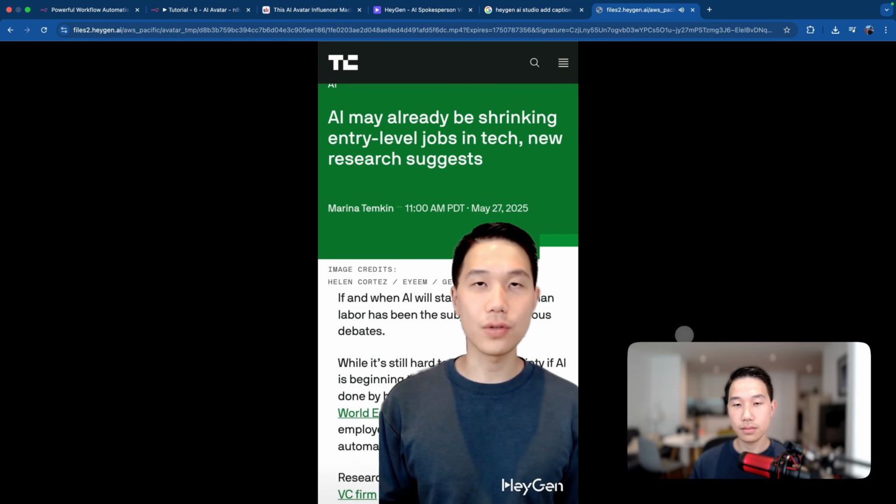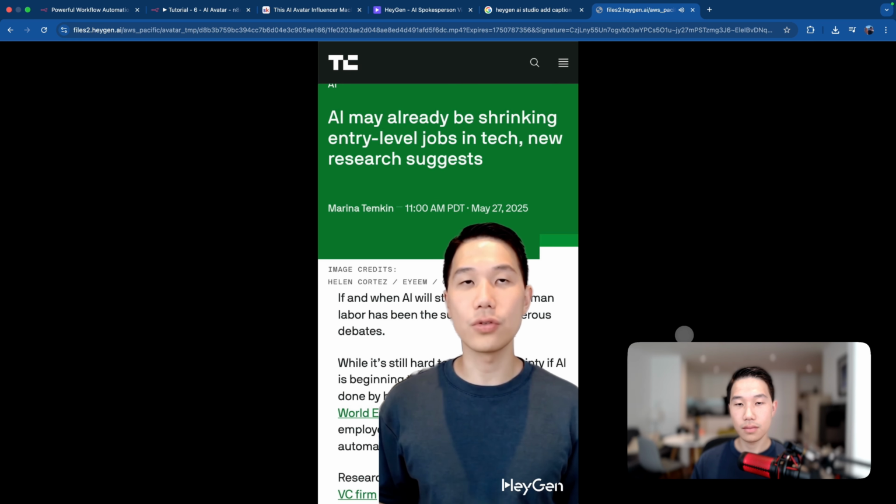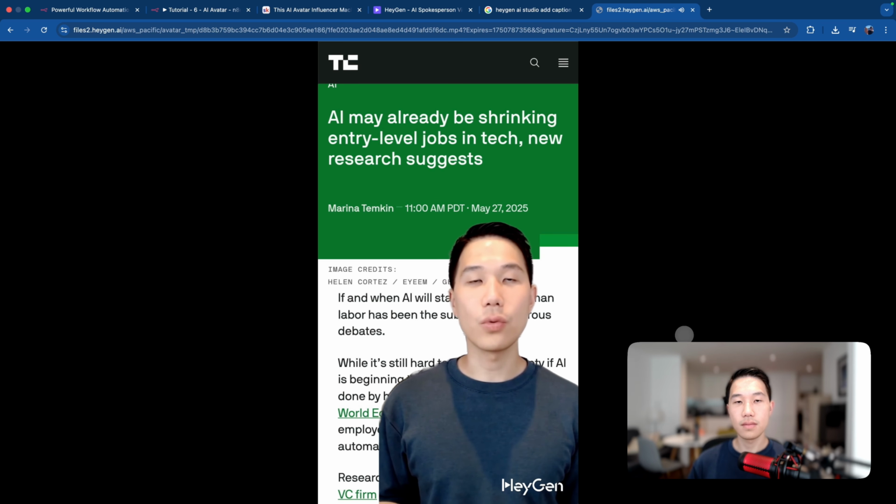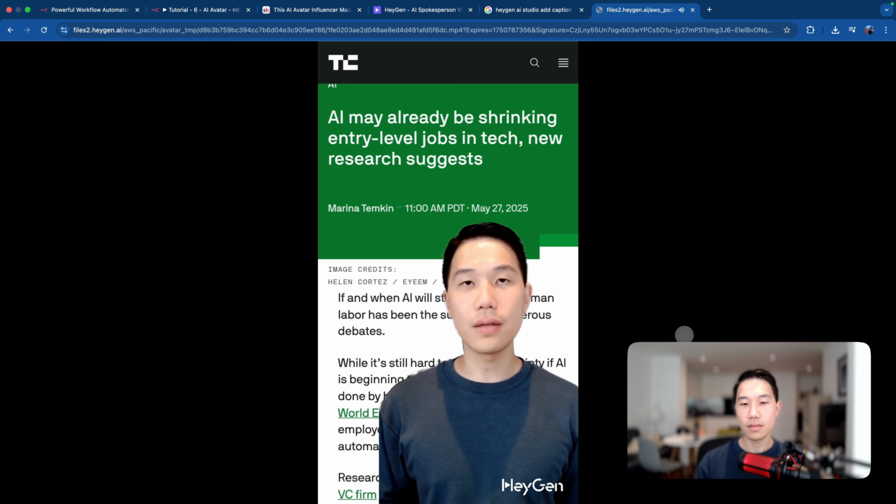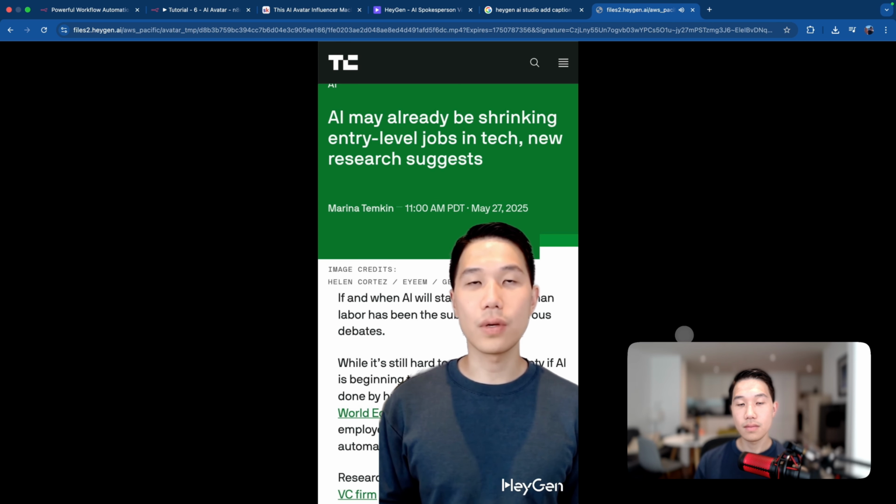Hold up, here's a shocker. AI is already trimming tech entry-level jobs. Recent research shows that big tech firms have cut new grad hires by 25%, shifting to experienced pros instead. The reason? AI effortlessly automates routine tasks, making many junior roles less essential. Whether you're starting out in tech or just keeping an eye on trends, this update is a wake-up call about how fast the landscape is changing. Stay informed and adapt. Follow for more quick AI insights and updates.